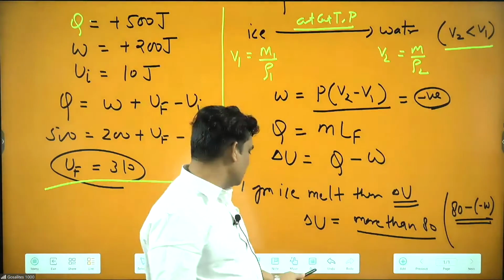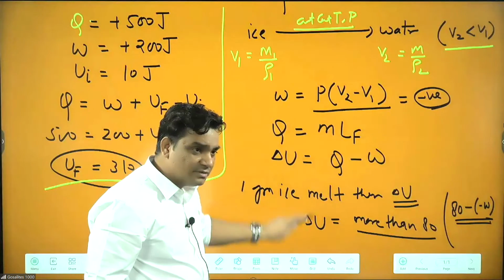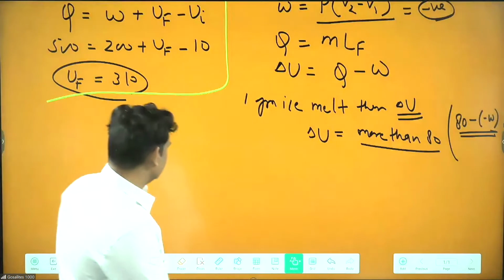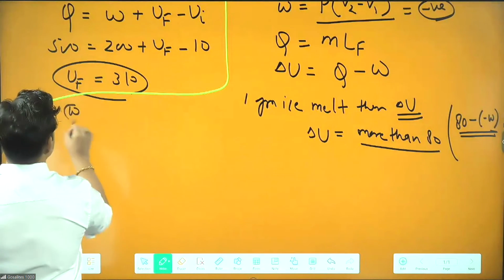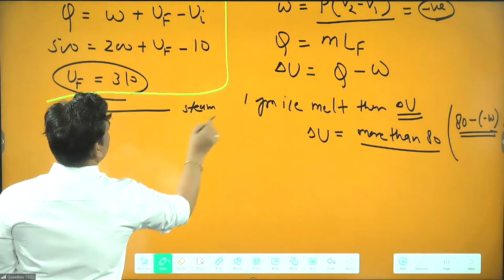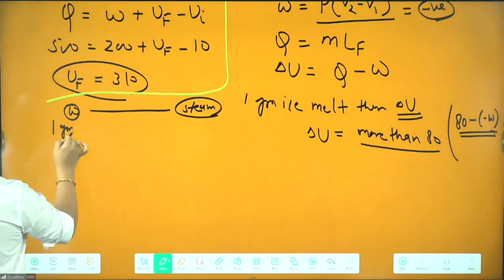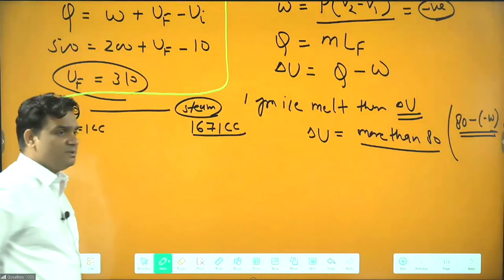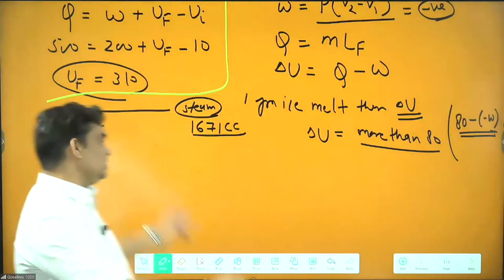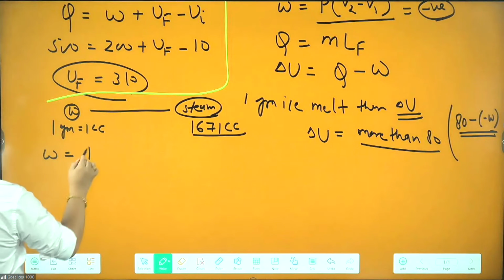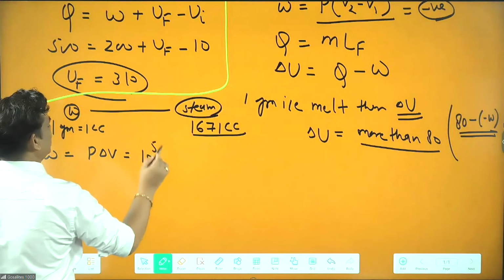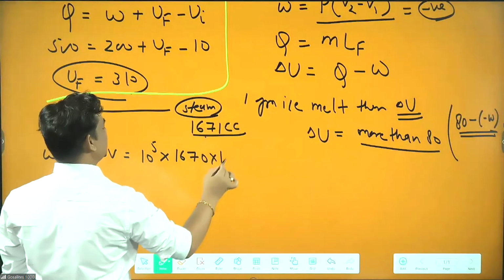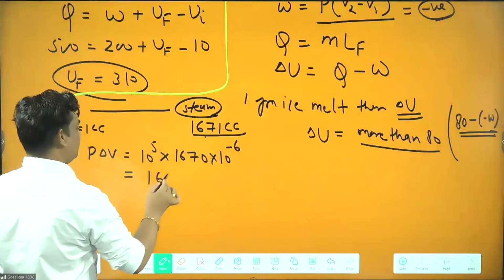Okay, now going to water to steam. Can you remember this? Yes. What question are they asking for water to steam? They will say when water is converted to steam, 1 gram, which is 1 cc, forms 1671 cc of steam. Then what is the change in internal energy? First we calculate the work done. Work done is P delta V. P is 10 power 5, delta V is 1671 minus 1, so 1670 into 10 power minus 6. We get 167 joule.